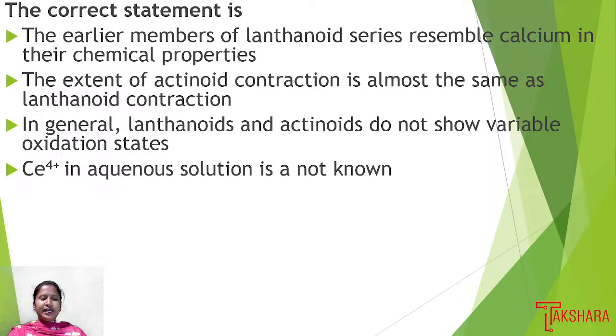Then in option 4: cerium +4 in aqueous solution is not known. So in this we can choose option 1, and all the other options are wrong. Options 3 and 4 are not correct, but option 1 says the earlier members of the lanthanide series resemble the chemical properties of calcium. Yes, it is true. So we can choose option 1 as the right answer.